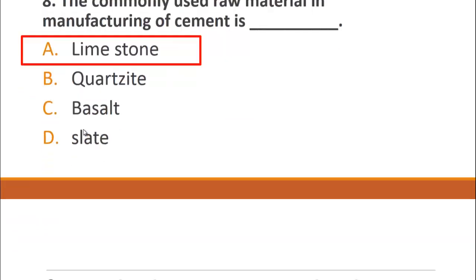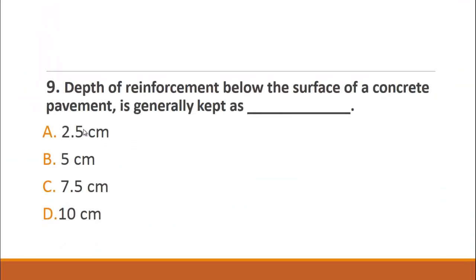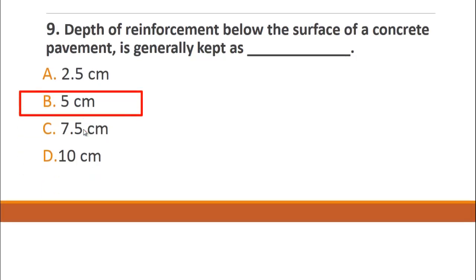MCQ number 9 is from transportation engineering. That is, the depth of reinforcement below the surface of a concrete or rigid pavement is generally kept as. The choices are A. 2.5 centimeter, B. 5 centimeter, C. 7.5 centimeter, and D. 10 centimeter. The right choice for this question is B. 5 centimeter.